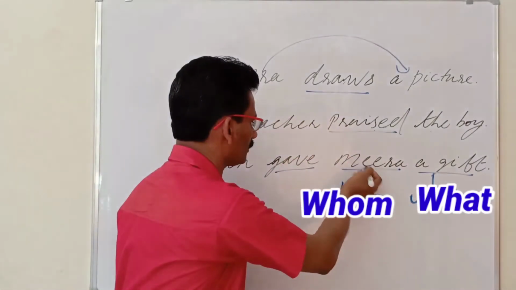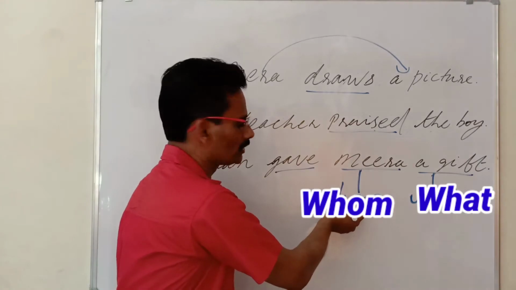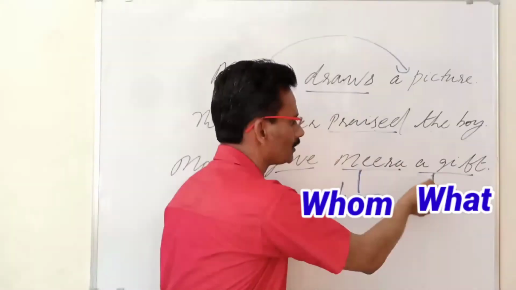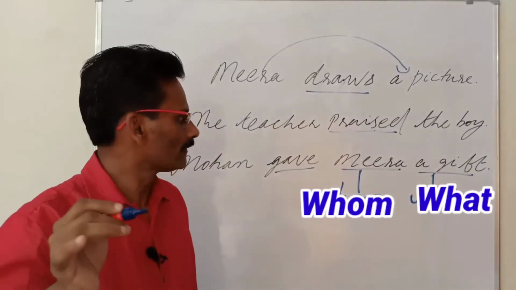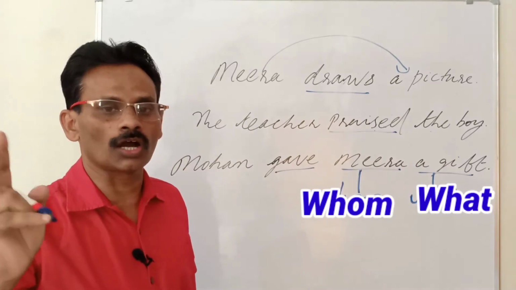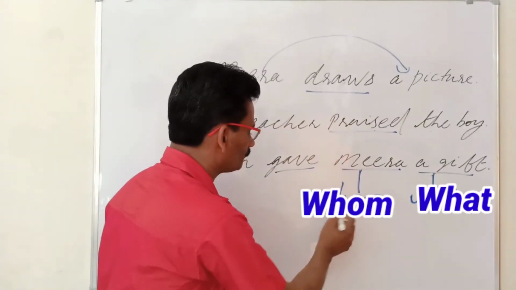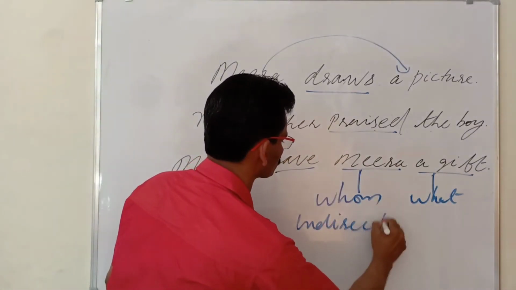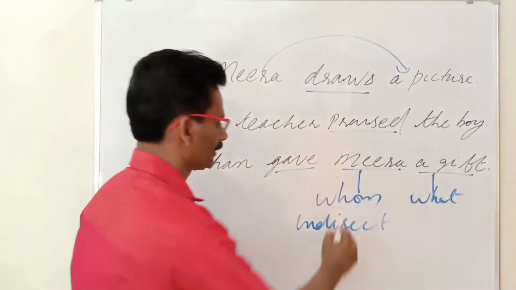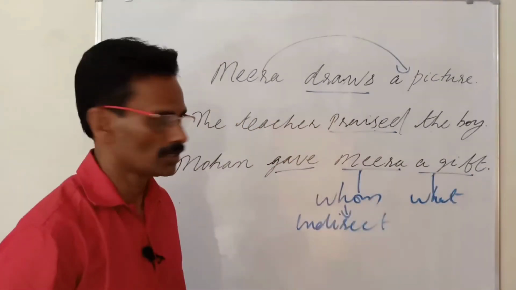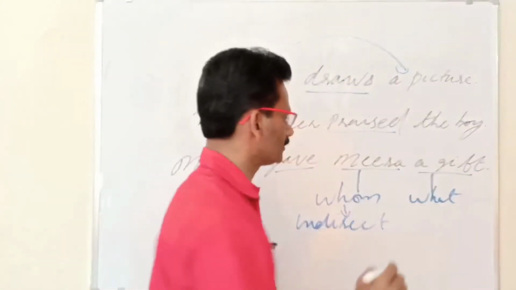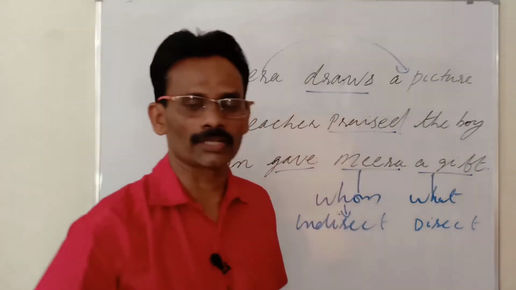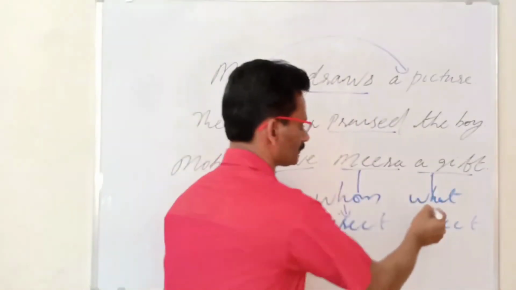Mohan gave Meera. Gave whom? So here is the answer to the question whom, and gave what? A gift. So here this verb has two objects. The answer to the question whom is the indirect object. And the answer to the question what is the direct object.